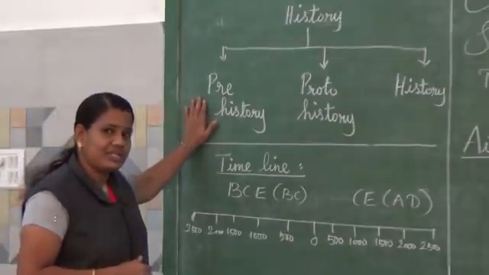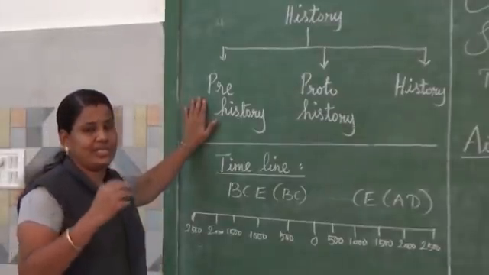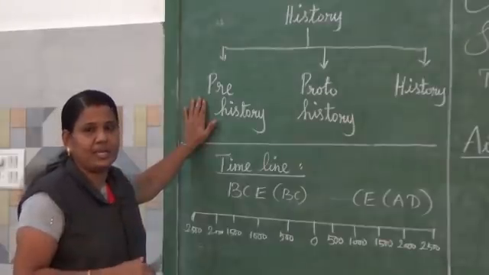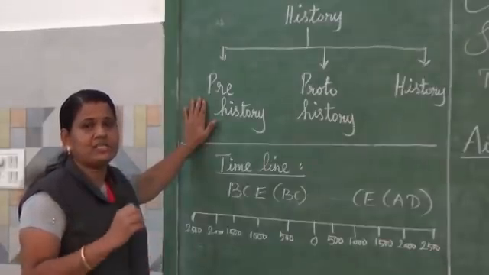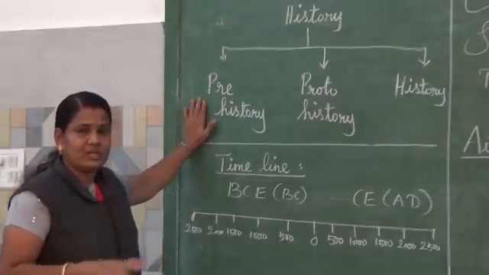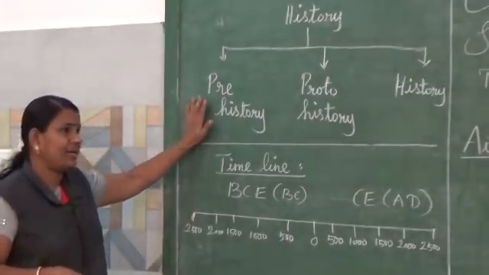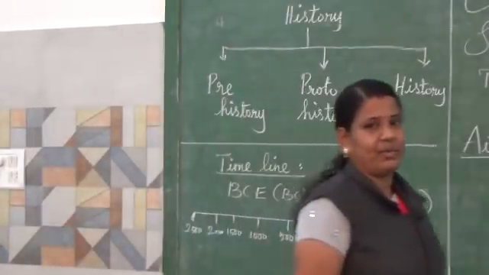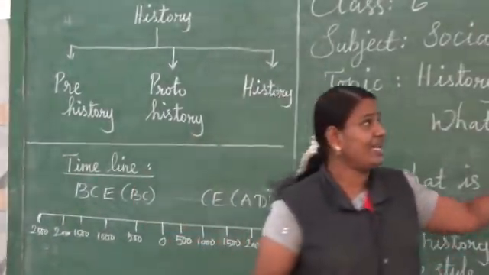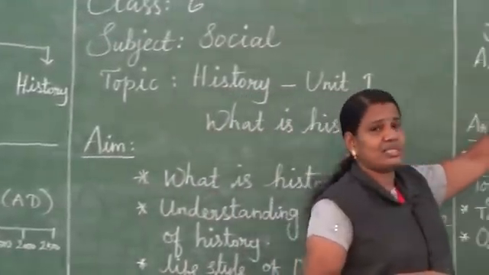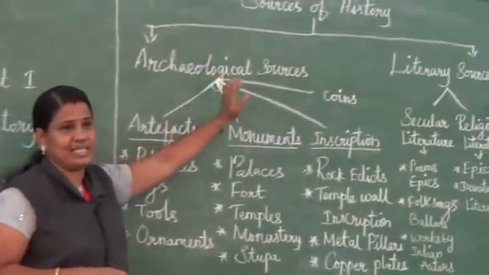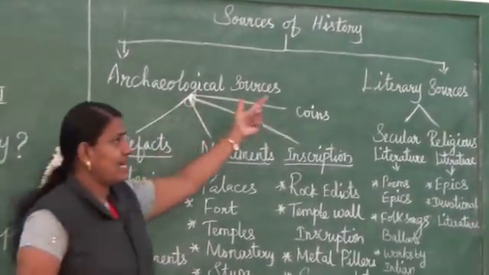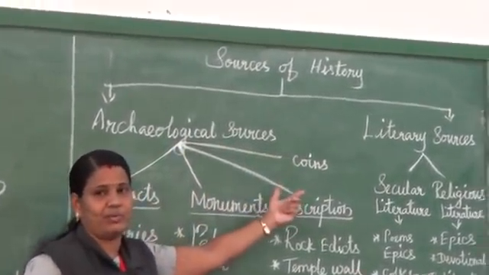But in prehistory, they used few things only. The major sources are rock paintings, cave paintings and stone tools. These are the very important sources in prehistory. If we take history, not only prehistory, what sources are important in history? We can divide them into two: archaeological sources and literary sources.